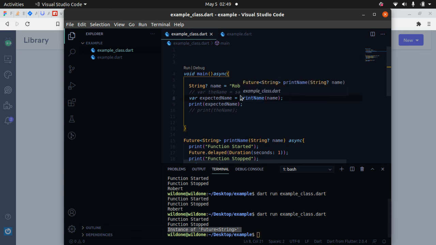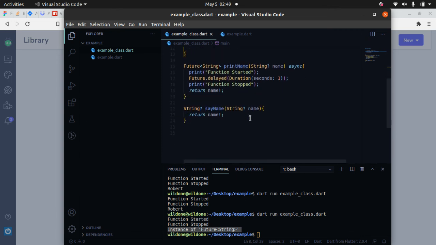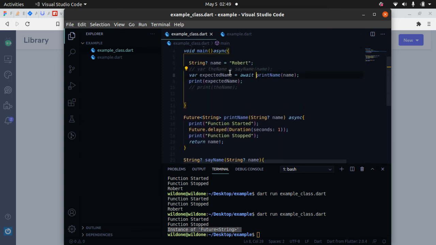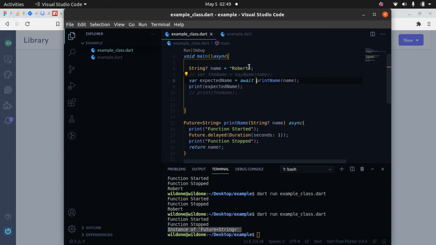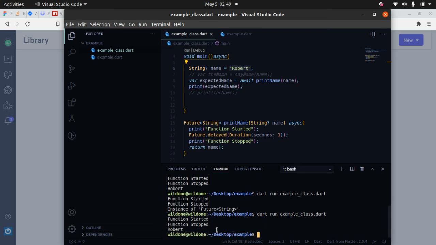So if I have this await keyword back here, then it can wait for the function to tell it what it needs. Essentially what the function is telling it to do is to print this. If we run this again, we should get function started, function stopped, then we get Robert, then it gives us back our terminal. So I think that will be that for Future, async and await.